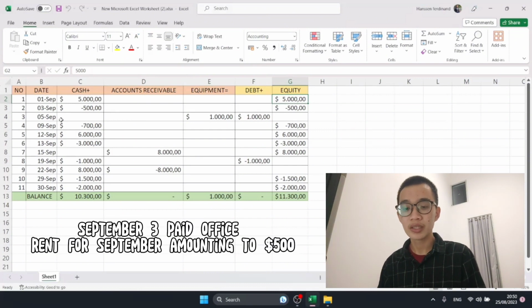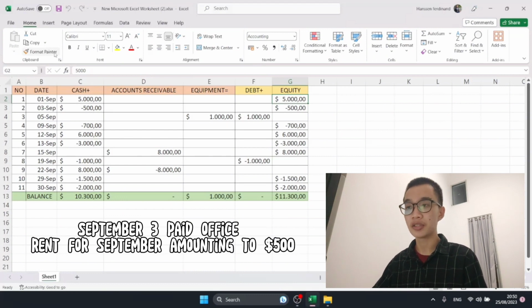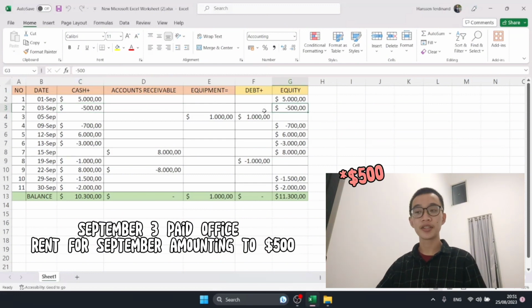Next, number 2, September 3, paid office rent for September amounting to $500. On 3 September we paid office rent. What does that mean? Paid office rent means we use our cash directly, for $500. So on 3 September our cash is decreased by $500 and our equity too, of course, by $500.